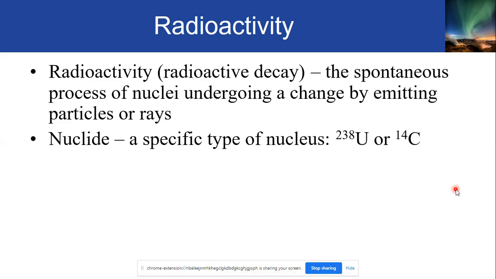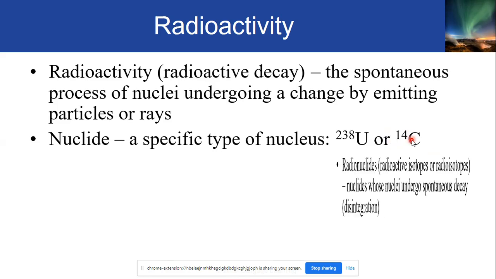So pertaining to a specific type of nucleus, the terminology used is nuclide. Some examples of nuclides having this radioactive process are uranium-238 and carbon-14. Majority of the time, uranium-238 is used in atomic bombs and nuclear reactors, while carbon-14, which is less radioactive, is used in carbon dating.